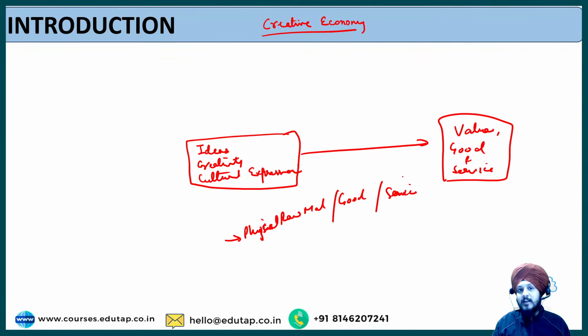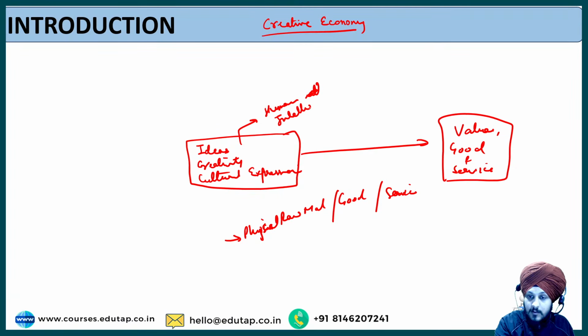But orange economy primarily relies upon human intelligence and imagination. That is the main idea about the orange economy, that how it transforms ideas, creativity and cultural expression into values, goods and services. Right? So this is the basic idea.